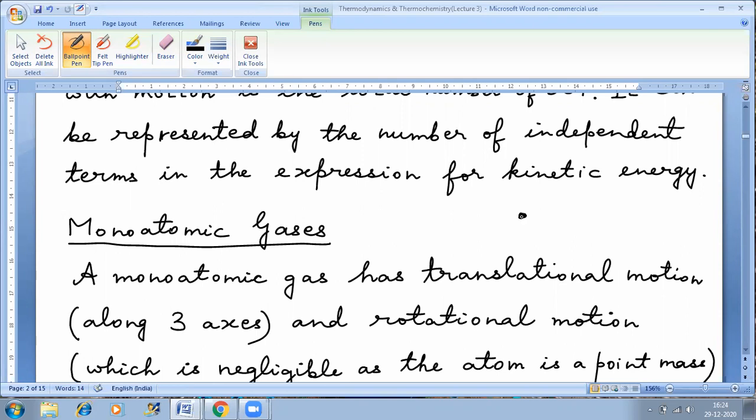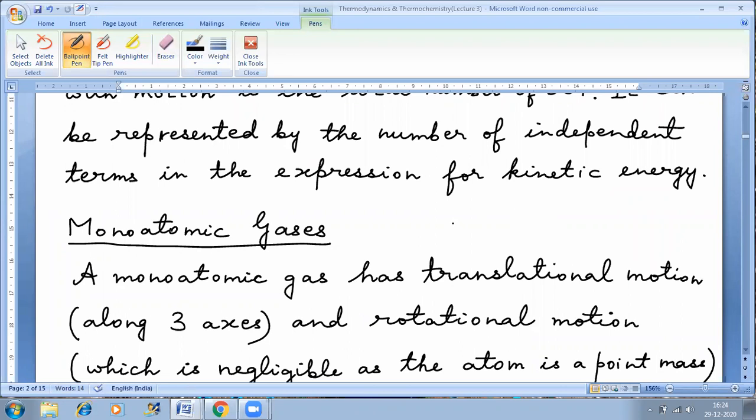Let's say this is a point mass, and if it's rotating also, it will not have a significant moment of inertia, because the moment of inertia will be extremely small in magnitude. So we can safely ignore the rotational motion of a monoatomic gas.